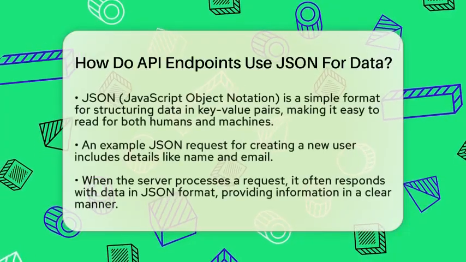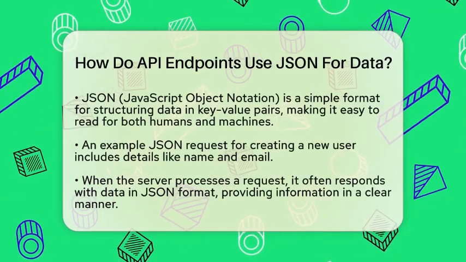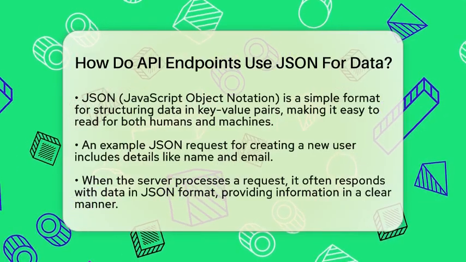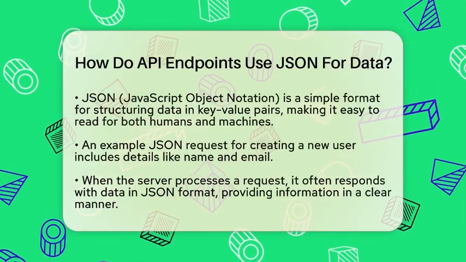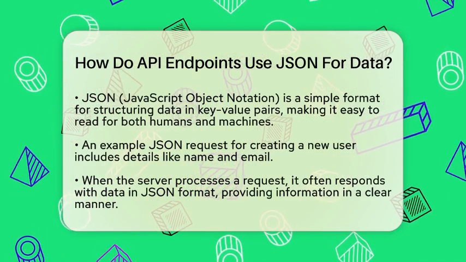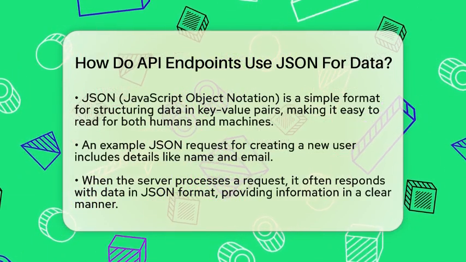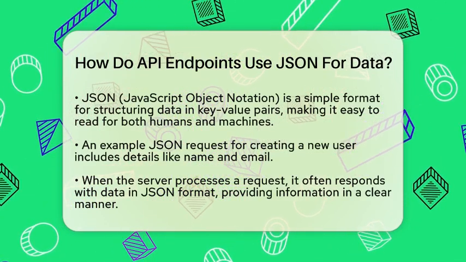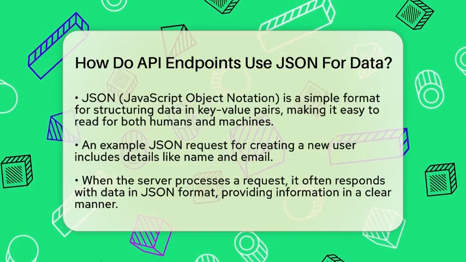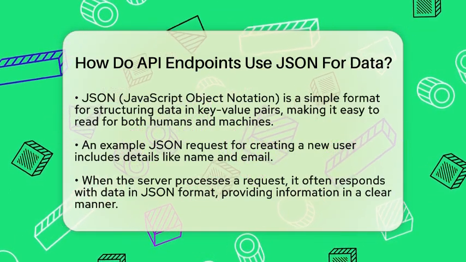For example, if a client wants to create a new user, it might send a request with JSON data that looks like this: name John Doe, email john@example.com. This JSON payload contains all the necessary information for the server to create that user.